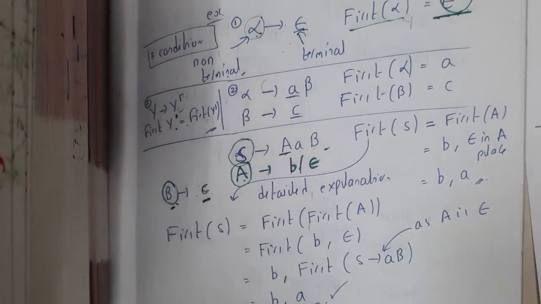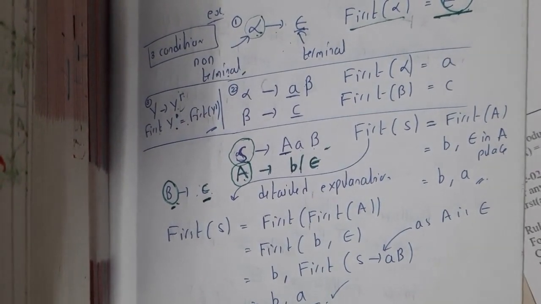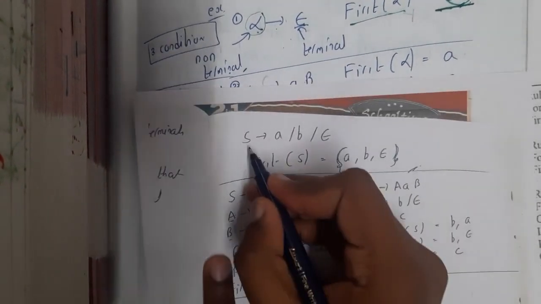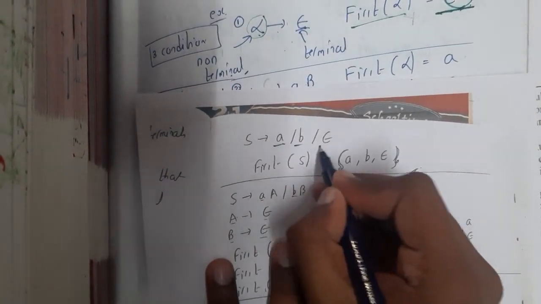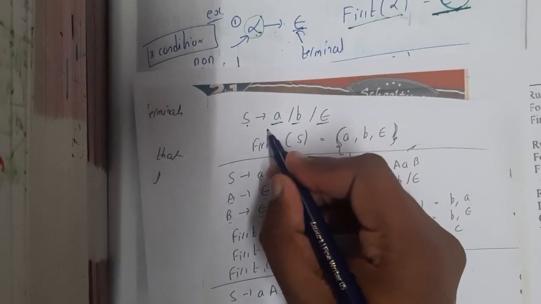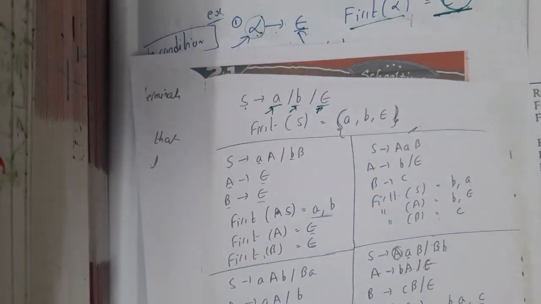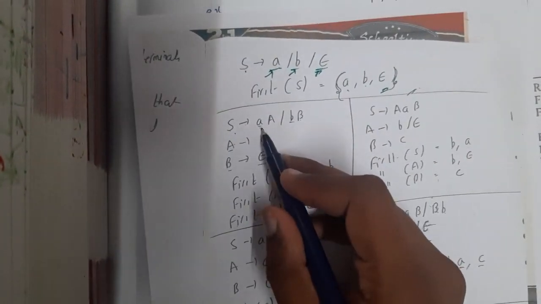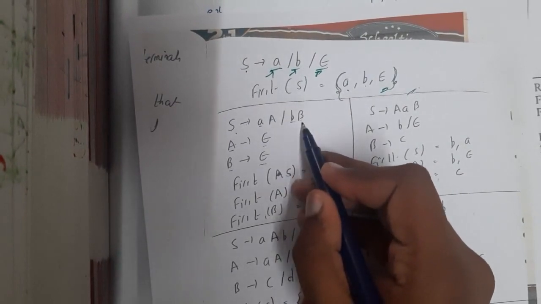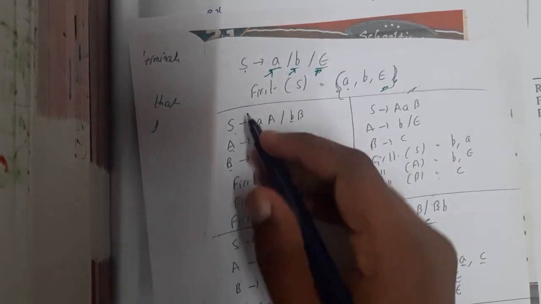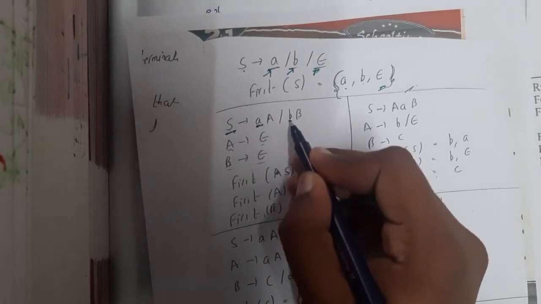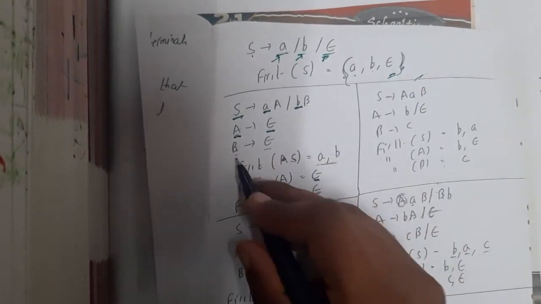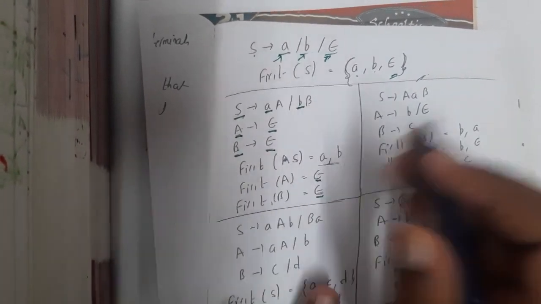Now we'll be going through some 10 to 20 examples, guys. I don't want anyone to make any silly mistake with this first concept. So here is the grammar. S implies A, B and epsilon. So first of S is nothing but, here everything is terminal only, so it is nothing but A, B and epsilon first. Similarly, S implies small a capital A or small b capital B. A implies epsilon, B implies epsilon. So first of S is nothing but small a and small b. Exactly. First of capital A is nothing but epsilon. First of capital B is nothing but epsilon. We got it correctly.